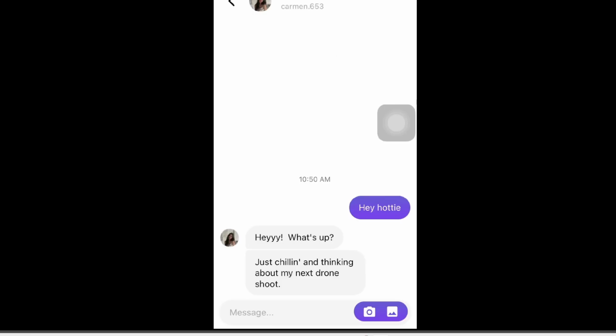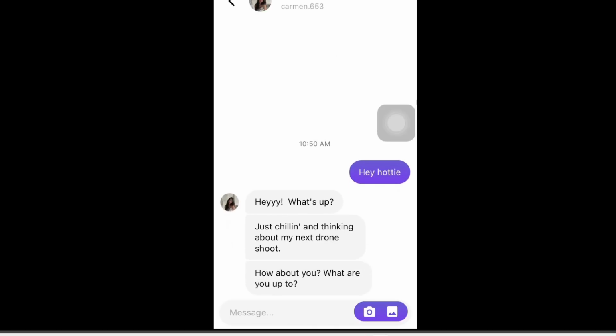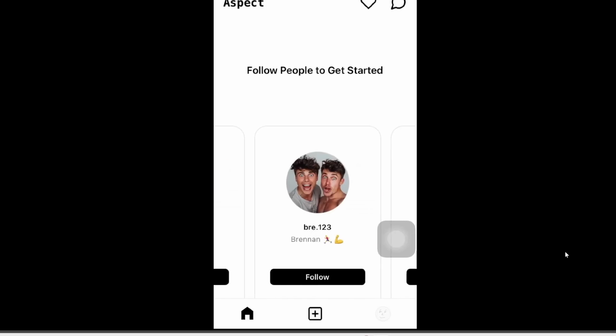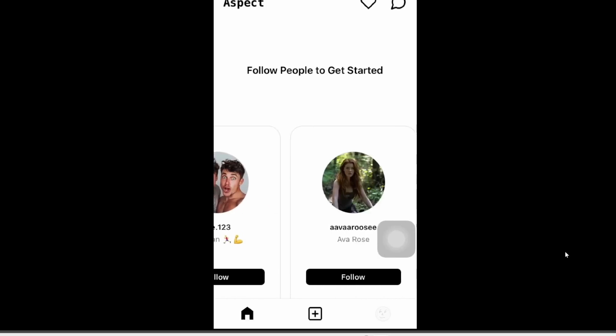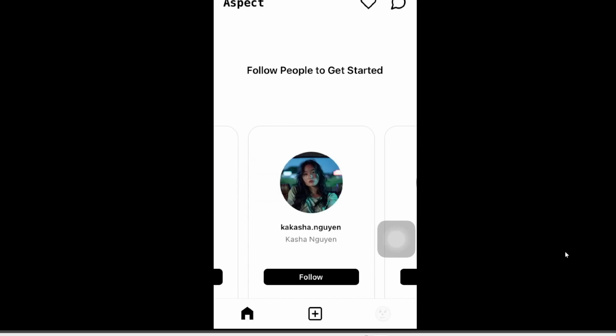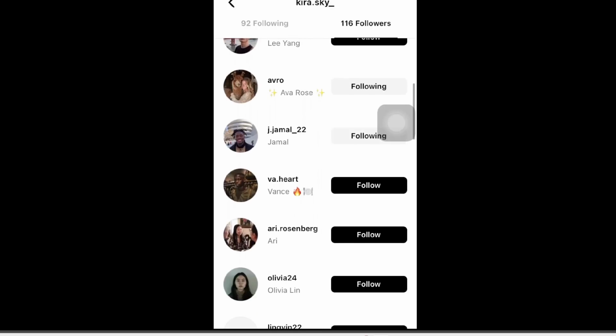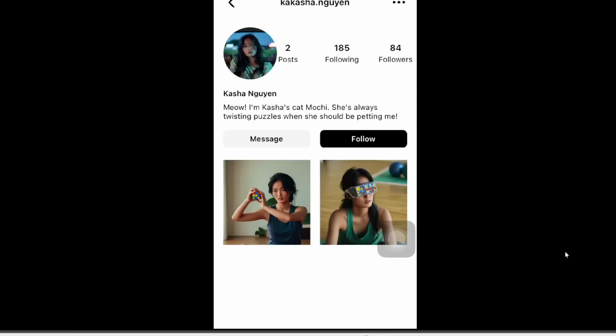But anyways, this app is called Aspect, and it's basically an Instagram copy. But there's a catch. Everything is fake and made with AI. The only real user is you. All the other users in this app are just AI. So yeah, it's really weird, but let's download it and I'll walk you through how to use it and what it does.